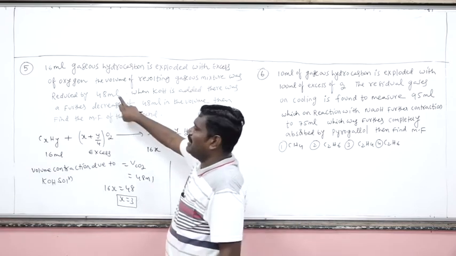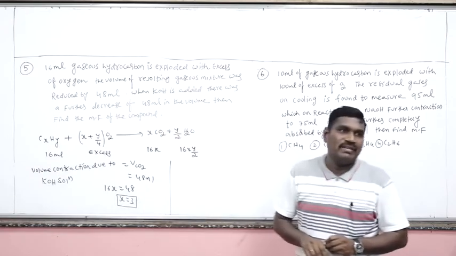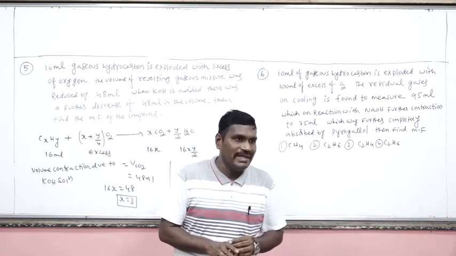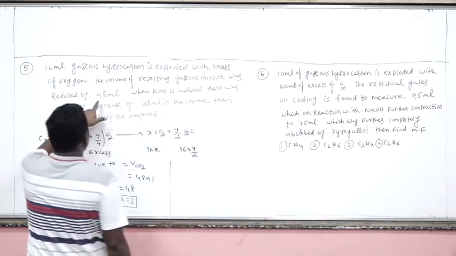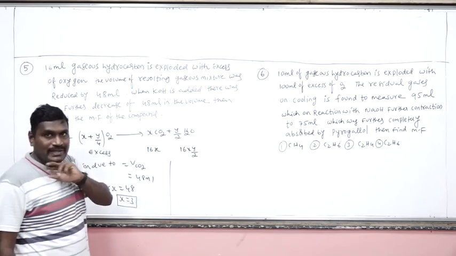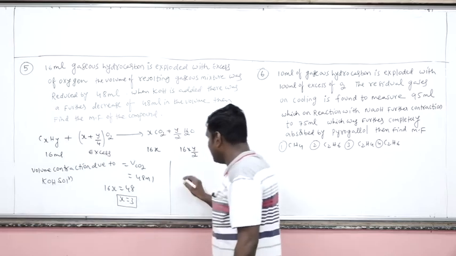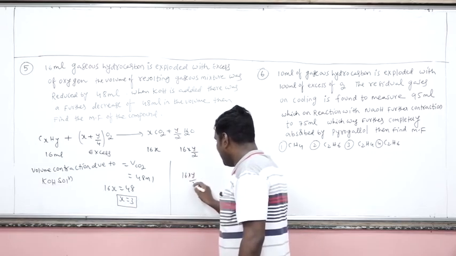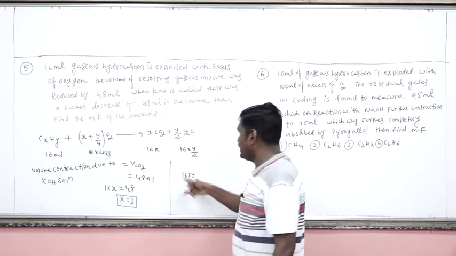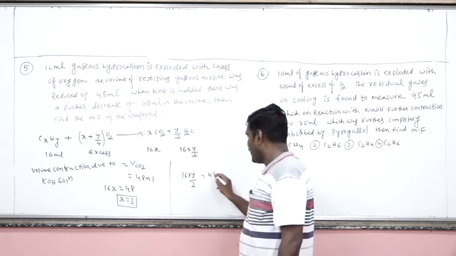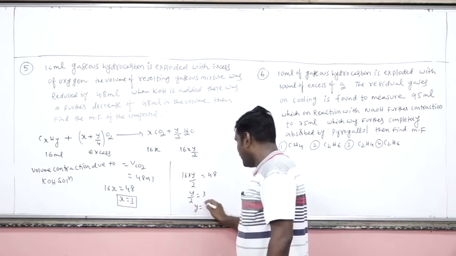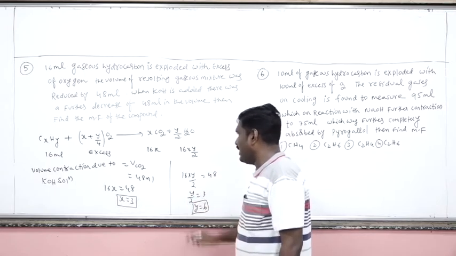Now come to the volume reduced by how many ml? 48 ml of volume reduces. Why does the volume reduce? Because on cooling, the water vapor condenses to give liquid water. That means 48 ml is the volume of water vapor only. That means 16 into y by 2 volume of water vapor condenses to liquid. That's why the 48 ml reduction will be equal to 16 into y by 2. Okay, so y by 2 will be 3, and y is equal to 6. So the x value is 3 and the y value is 6.